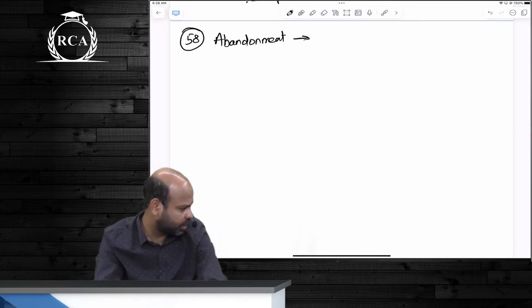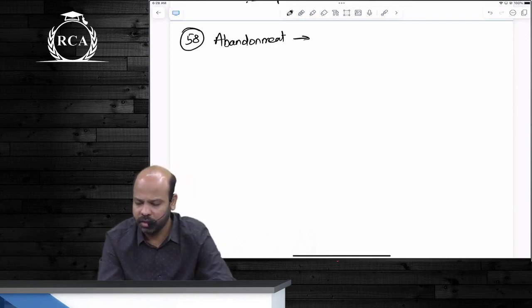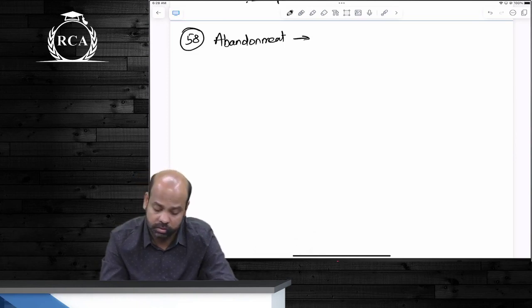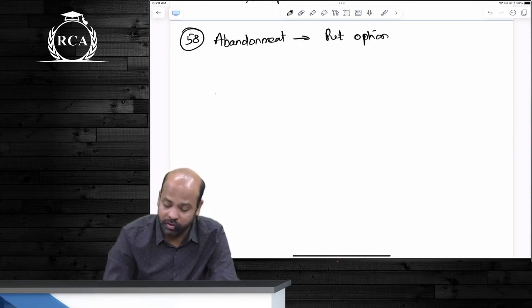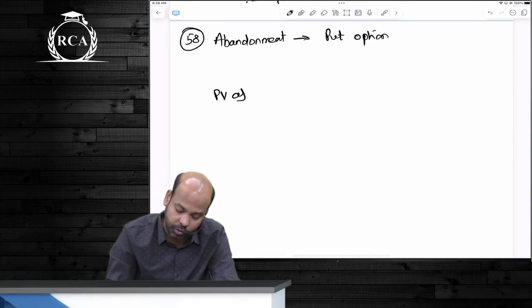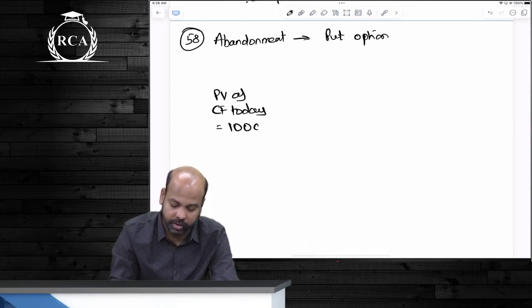Alright guys, there's one more answer, 69.04% only. Abandonment, guys, is nothing but a put option. You have to realize that first. So what is the present value of cash flows today, beta? Present value of cash flows today is 100 crores.